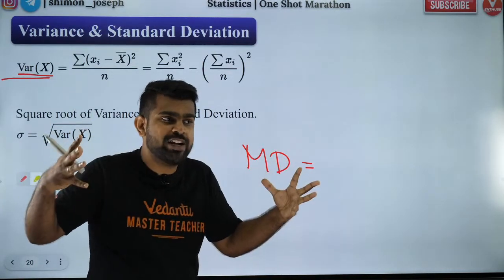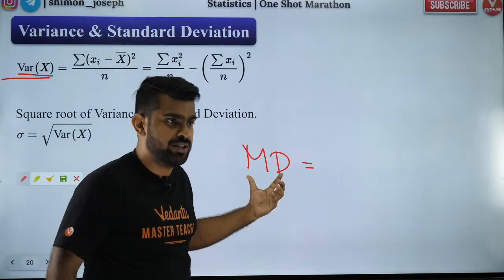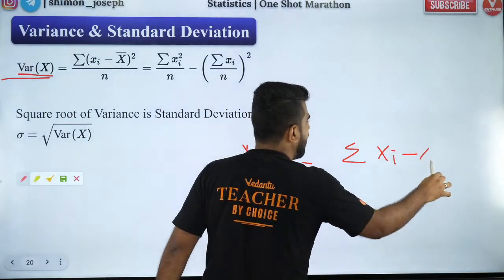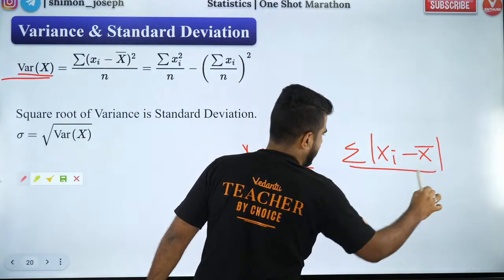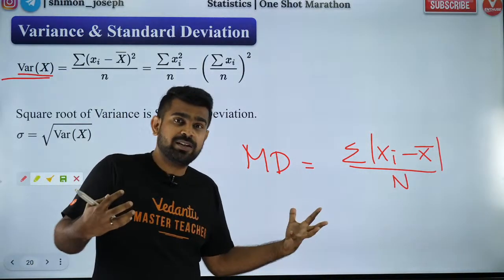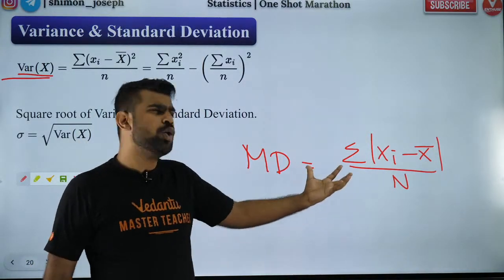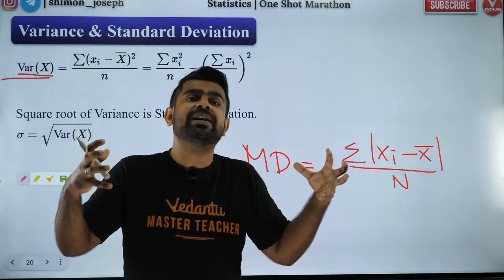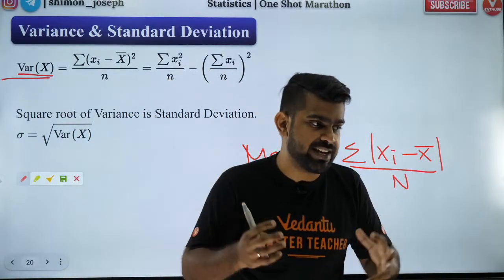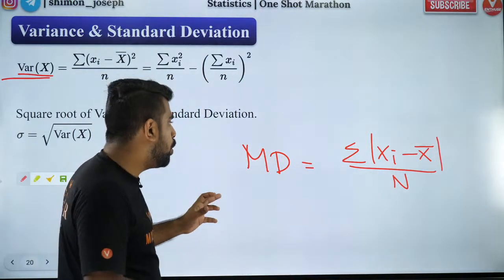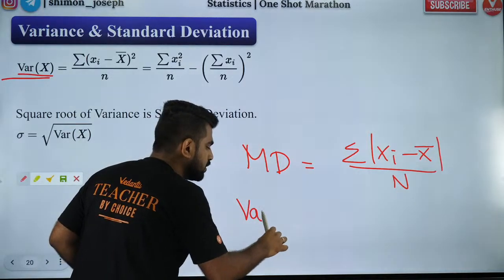That's your mean deviation, sigma xi minus x bar modulus by n. We wanted something better than this. I don't want modulus. I want something better which can also tell me how spread out my data is. That is where variance comes.